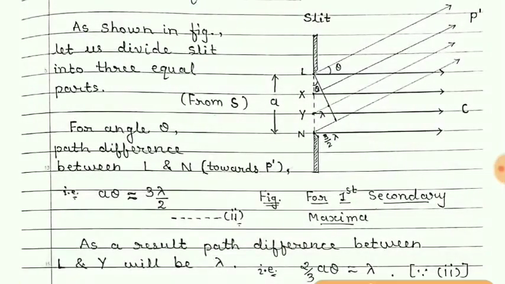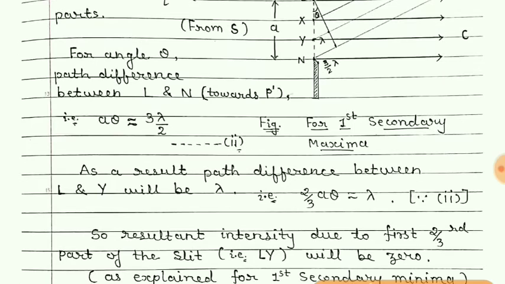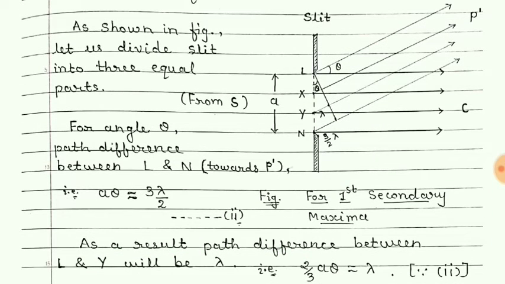So students, I have written here, for angle theta, path difference between L and N towards point P dash is A theta equal to 3 lambda by 2 here. But as a result, path difference between L and Y will be lambda. This L and Y means this point and this point.